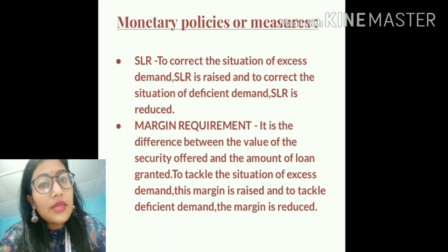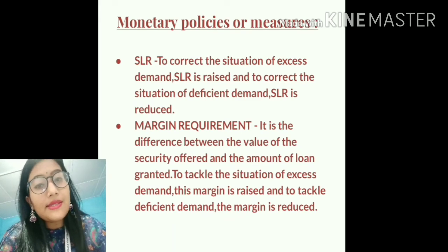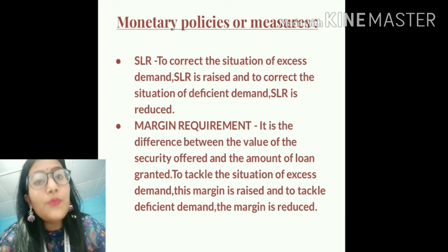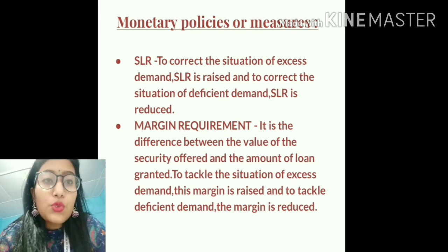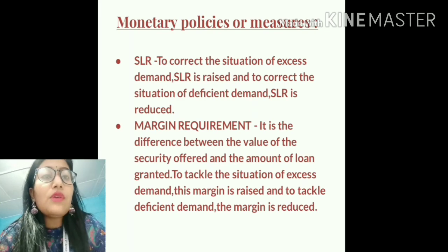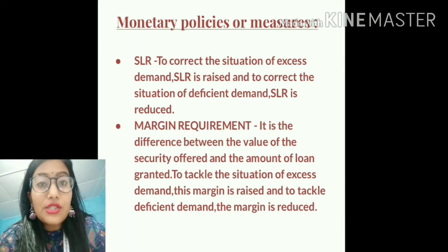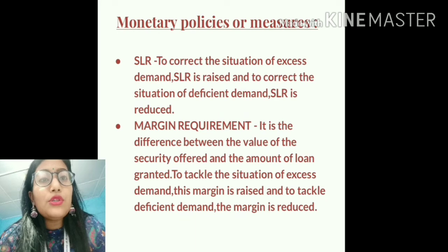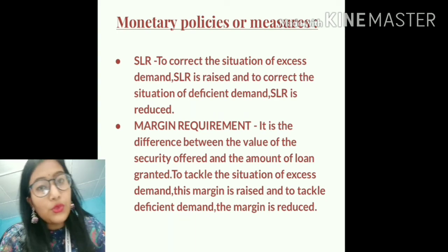For that I am keeping my property as a mortgage with the bank, which is worth rupees 80 lakh. So the margin requirement will be 80 lakh minus 50 lakh equals 30 lakh. So students, in order to control the situation of excess demand, this margin requirement is raised. That means the commercial banks are required to have a greater margin in order to provide loan to the public.